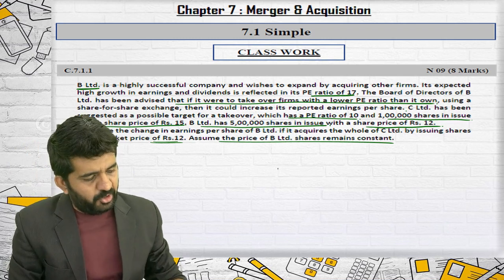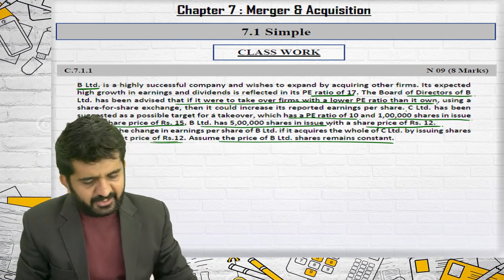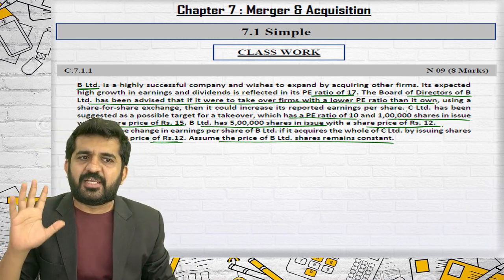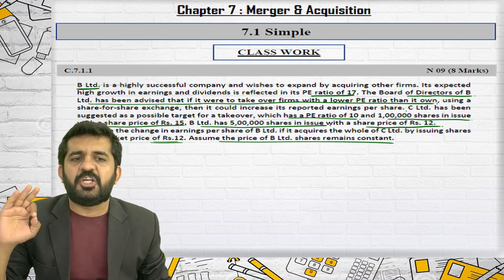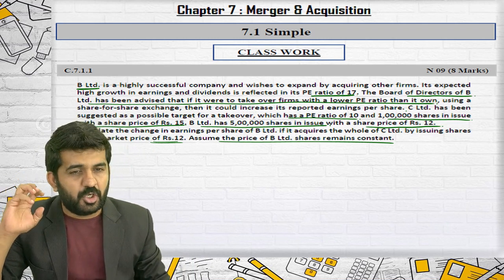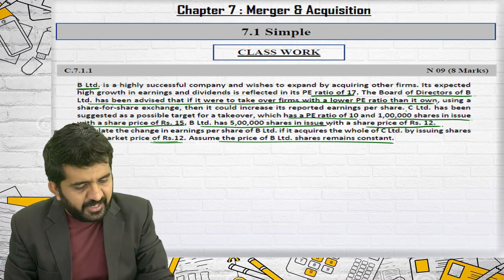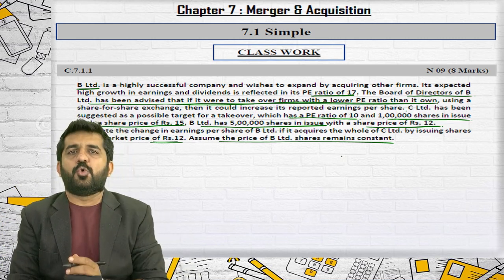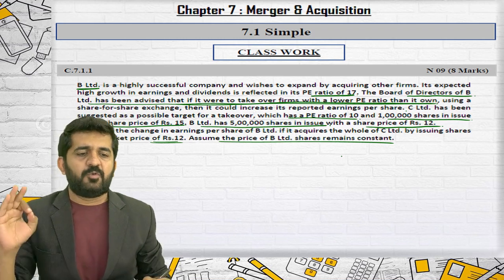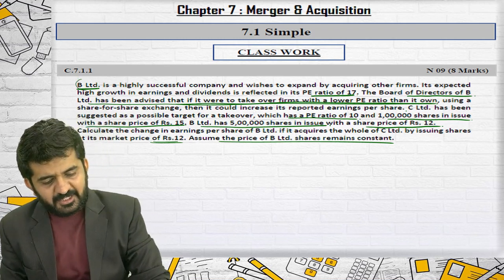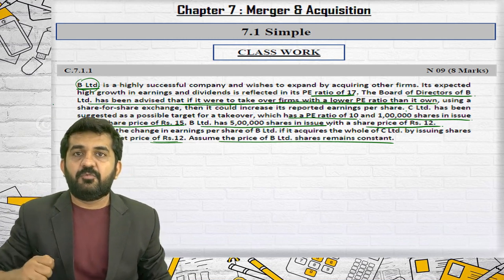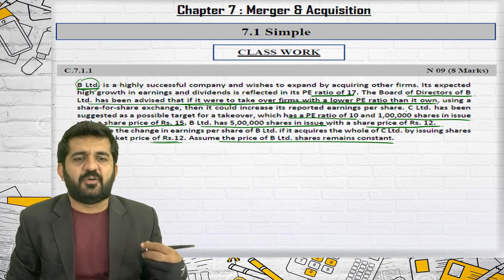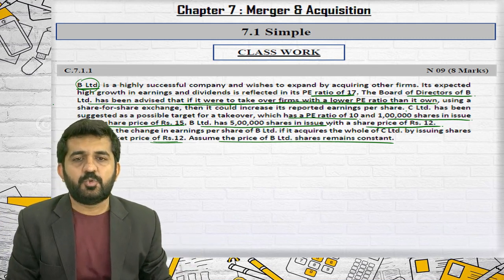Alright, I want this idea. The board of directors of B Limited has been advised. Believe me, this statement is less important in your examination, more important in practical life or interviews or wherever you are going. It has been advised that if they take over firms with a lower PE ratio than its own, then it will be benefited. I want one student to explain this. Why are B Limited's board of directors discussing that we should be taking over firms with lower PE ratio? What is the loss in taking firms having higher PE ratio? Any student who can give me an answer?